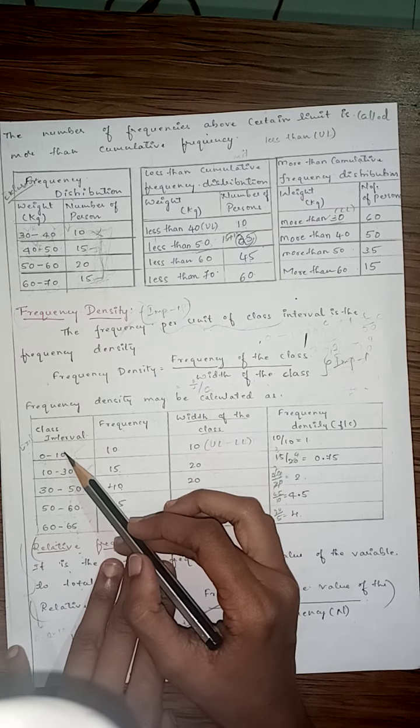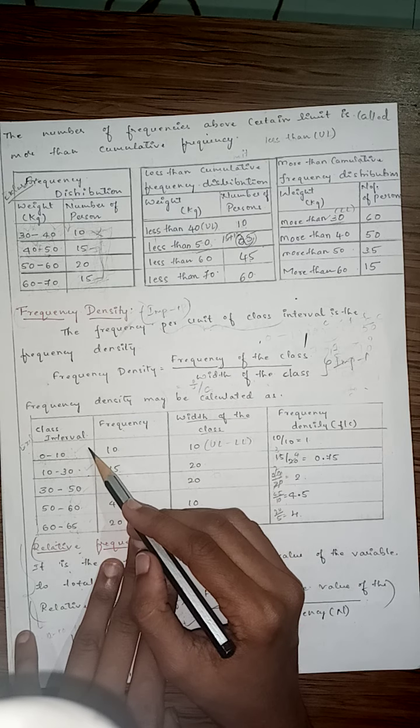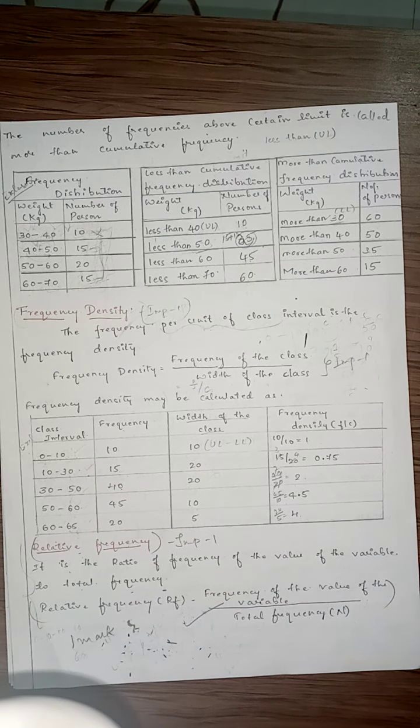So next, what you have to do? We have to calculate width. What is the width formula? Upper limit minus lower limit. When you can find the width? When given class intervals are in the exclusive form. If it is an inclusive form, of course you can find the width, but you have to convert it into exclusive form. How to convert exclusive form?